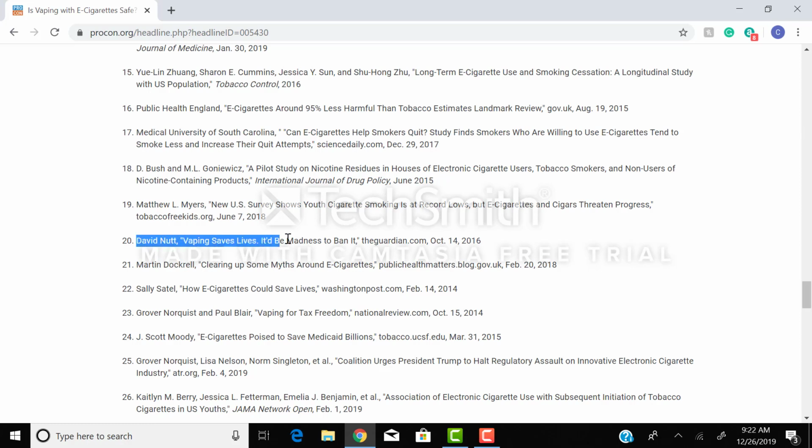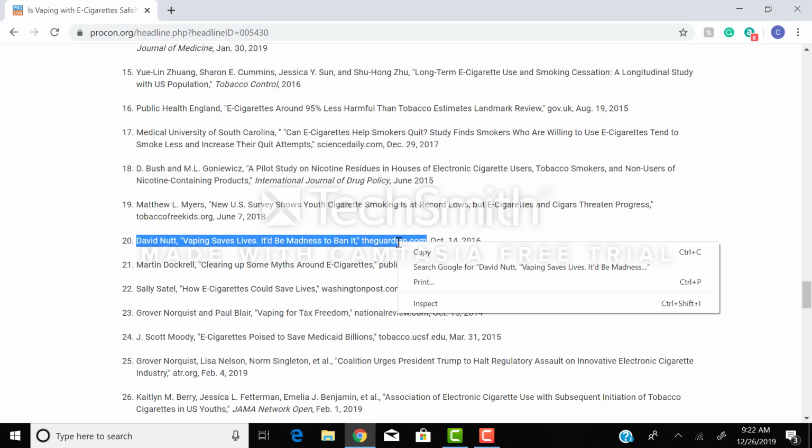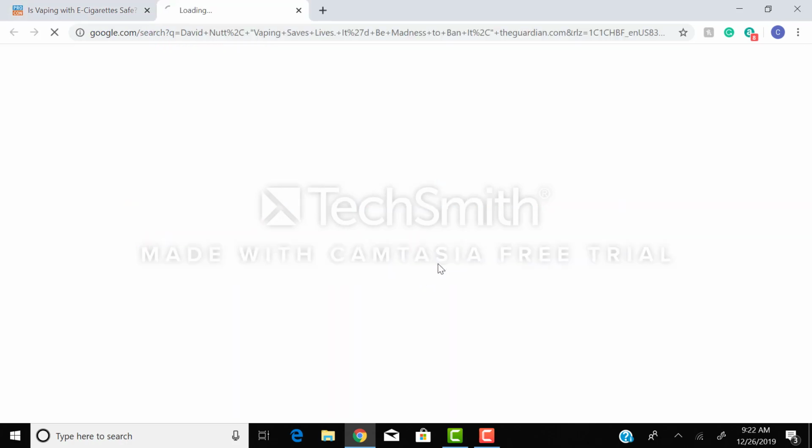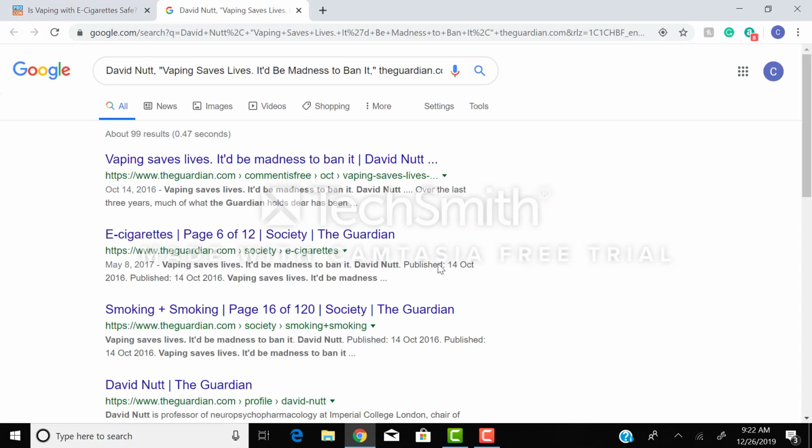So maybe we'll look at this one here. This is an article from theguardian.com. Not too old, just a few years old, so that's good. It's timely, it's current. I'm going to do a quick Google search, and we're lucky. This one is right here on the top. Okay.